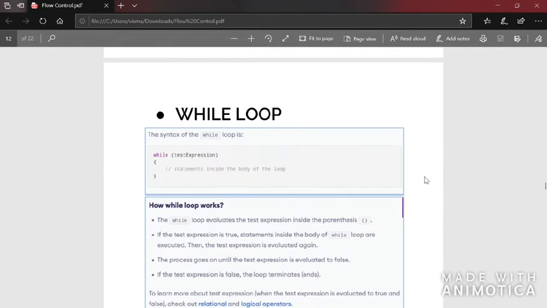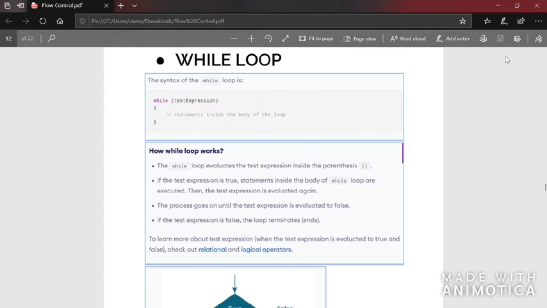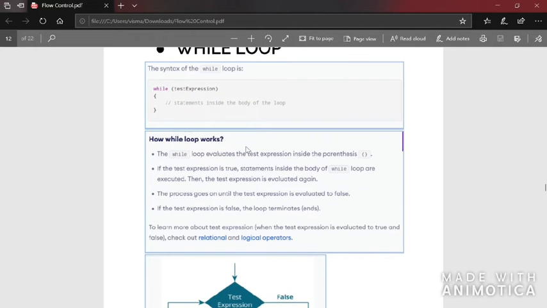Now let us see about the while loop. Let us see the syntax of the while loop. In while, it is given: while, test expression in brackets, and inside the opening and closing curly brackets we give the statements which should be executed if the condition is true. Now let's see how the while loop works. The while loop evaluates the test expression inside the parenthesis.